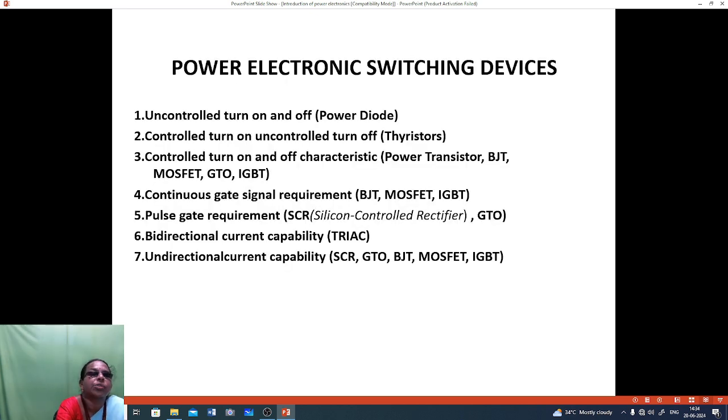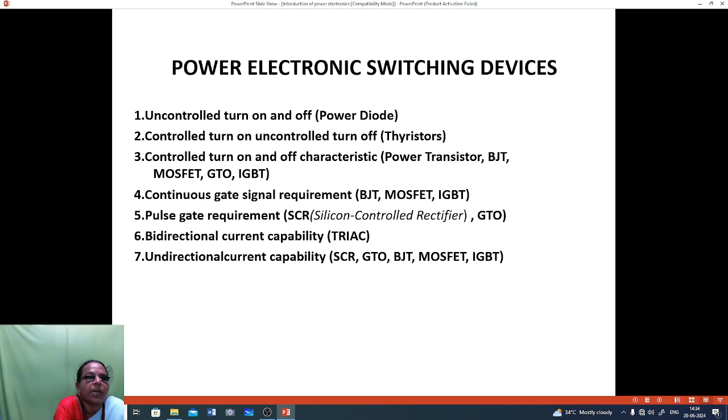Power electronic switching devices. Uncontrolled turn on and turn off, this will be for a power diode. Controlled turn on and uncontrolled turn off, example is thyristor. Controlled turn on and off characteristics, that is power transistor, BJT, MOSFET, GTO, IGBT.